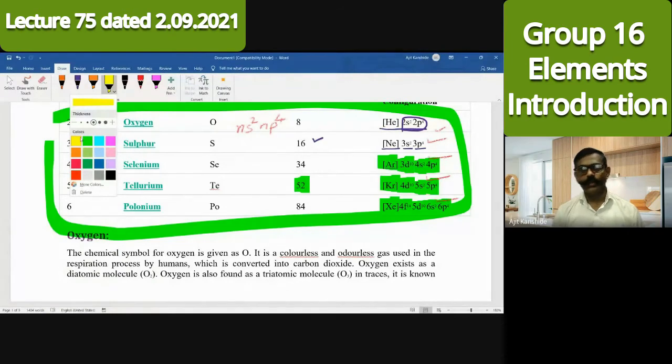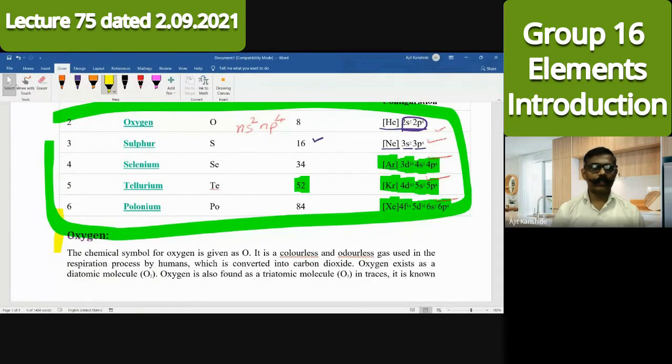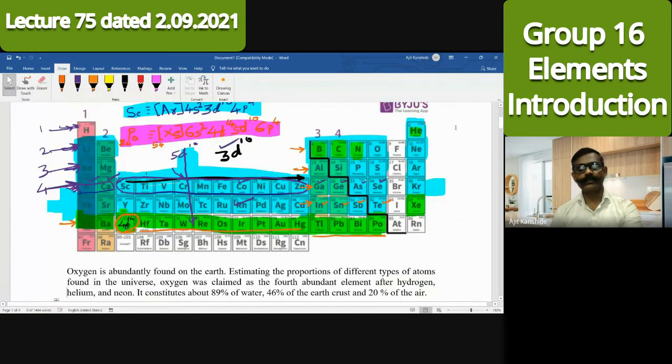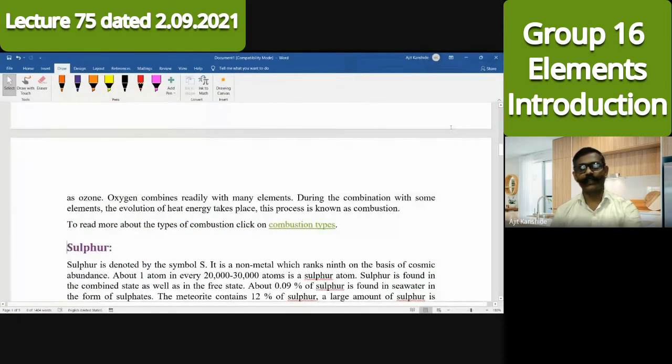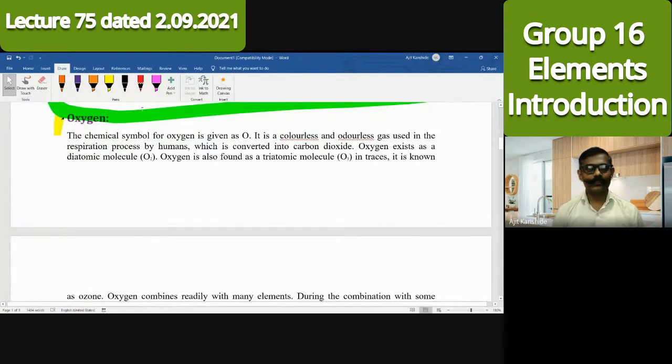Now let us understand the elements one by one. About that, we have to discuss the physical properties. The first element is oxygen. Now see the properties for that element. The symbol for that element is O. What is its physical property? It is a colorless, odorless gas. What is its use? Respiration for animals.